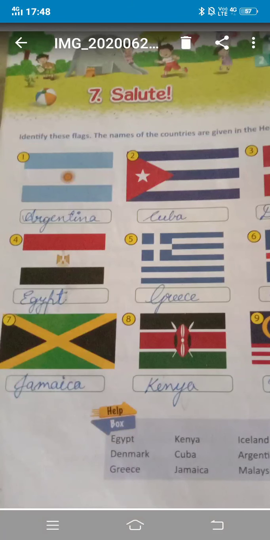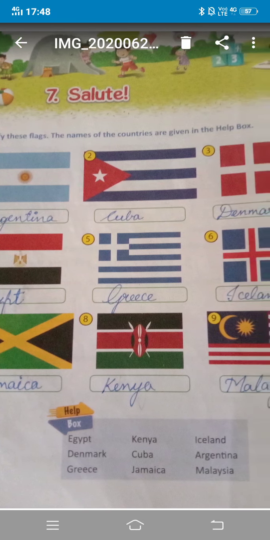It is tri-colored with equal horizontal bands of red, white and black. It bears the Egyptian national emblem in the center, which you are seeing here, a well-known bird, that is the eagle.